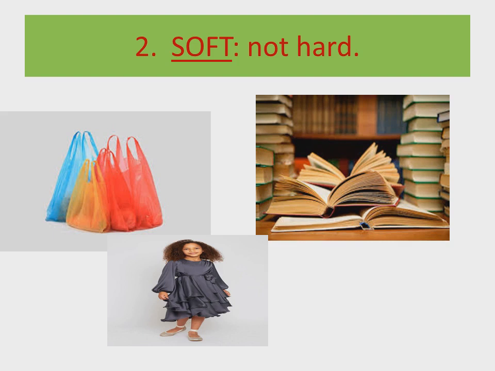And the first picture is a polythene bag. These plastic bags are made up of plastic, but some plastic is soft and some plastic is hard. This plastic is a soft material. If you have a water bottle at home, that is a hard material, because we cannot change its shape or break it easily. But this polythene bag is a soft material.